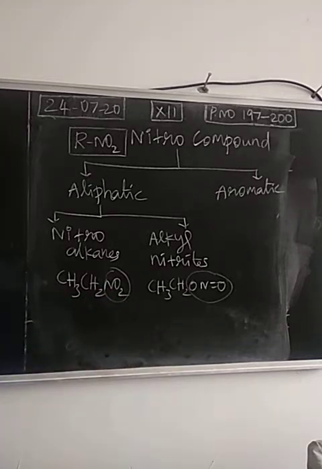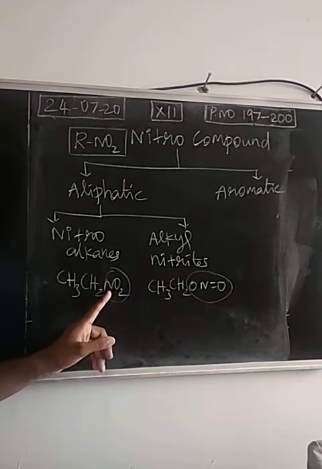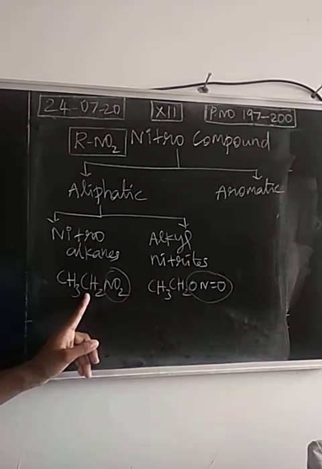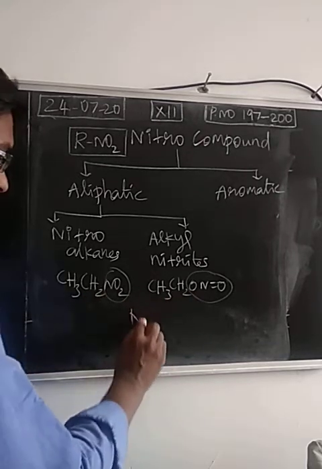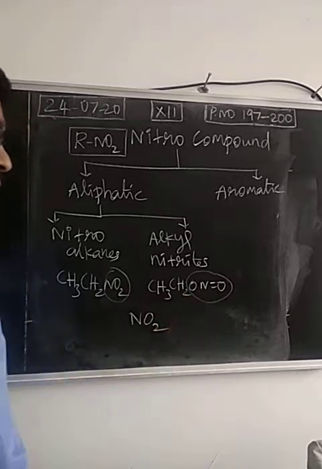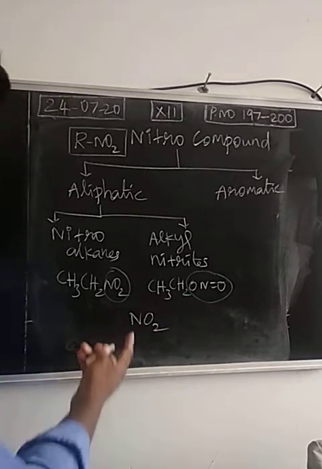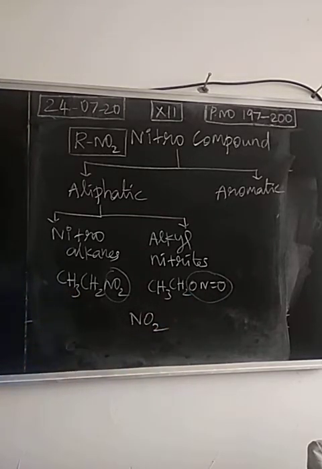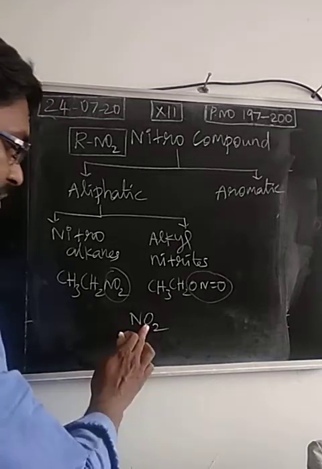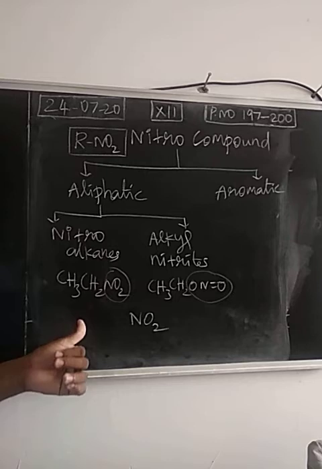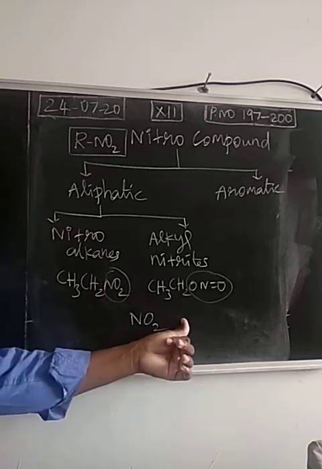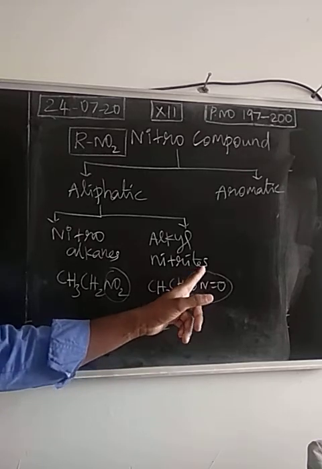But based on the bonding, these two have different properties. Because here nitrogen is bonded with the carbon, and here oxygen is bonded with the carbon. The formula is NO2, one nitrogen, two oxygen. If nitrogen is bonded with the carbon, this is called a nitroalkane. If oxygen is bonded with the carbon, this is called alkyl nitrite. This is nitroethane, this is ethyl nitrite.